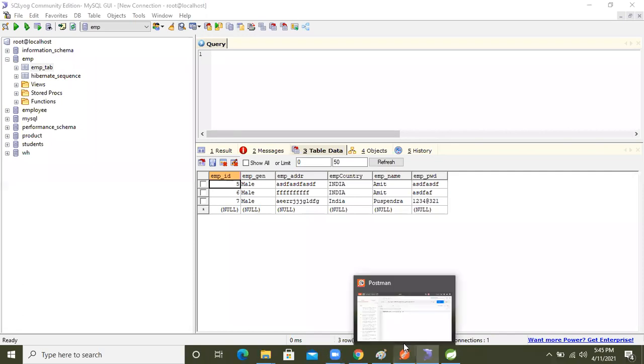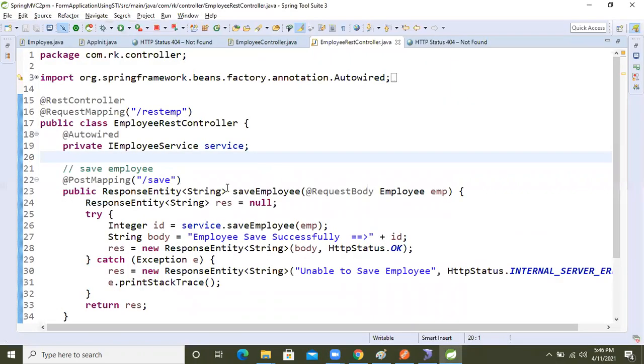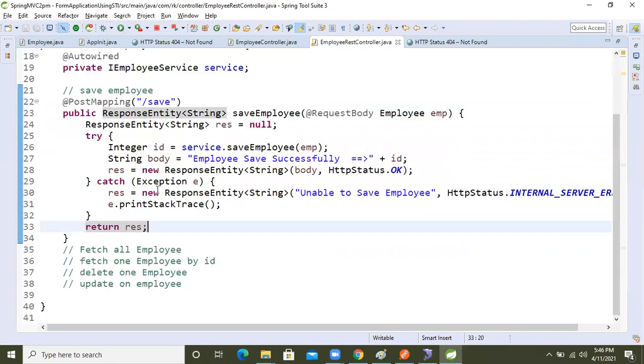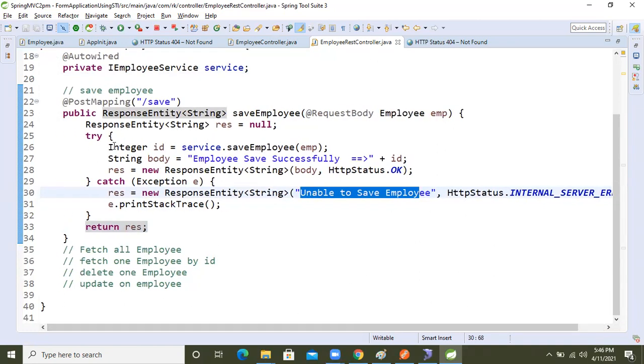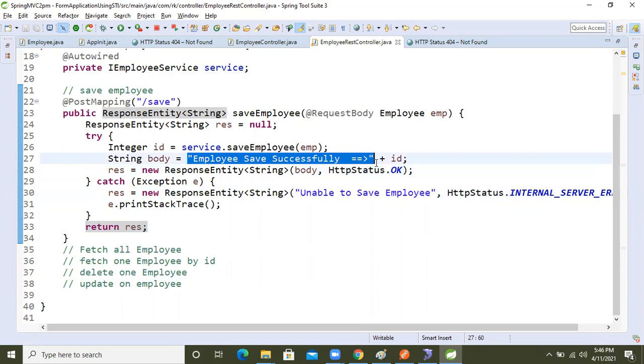Based on that, see, we got the message or not? Employee saved successfully, ID number 7, guys. So the save operation we completed. Like that we are writing in the rest controller. If an error comes, we will get this message: internal server error. If our API executes successfully, this is the logic. This is the message we are getting now.